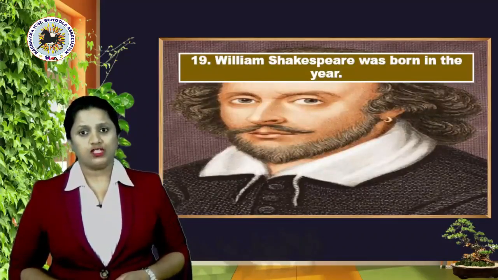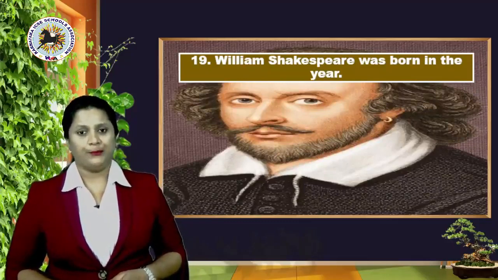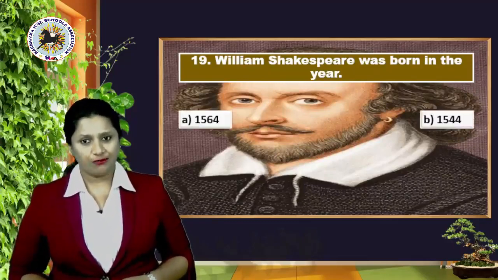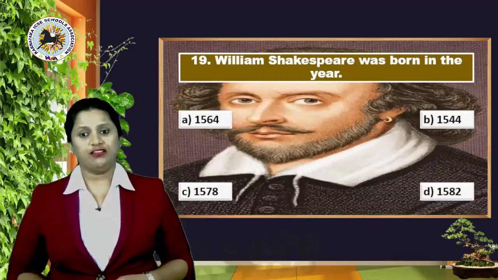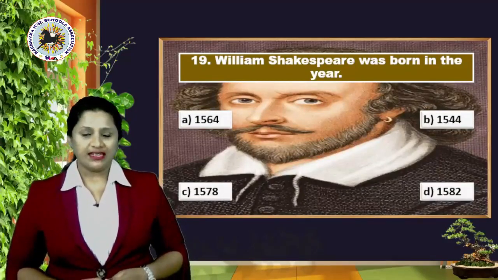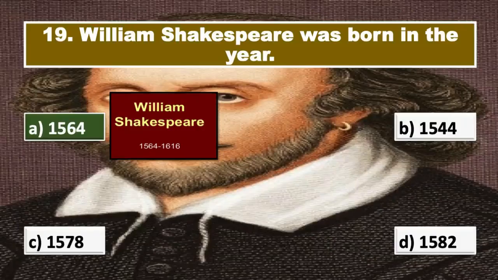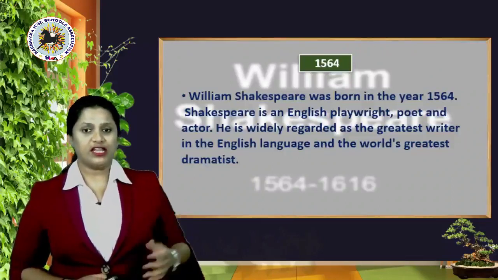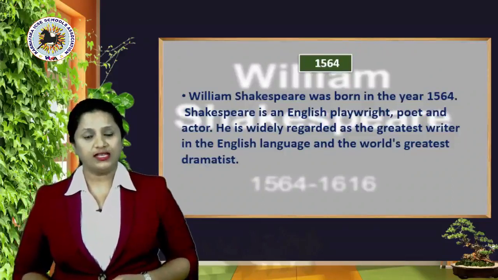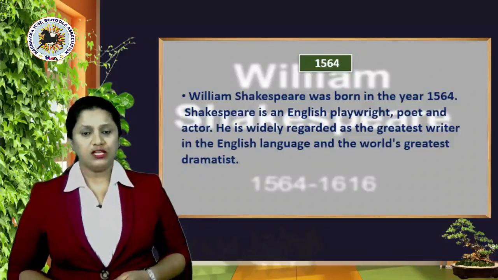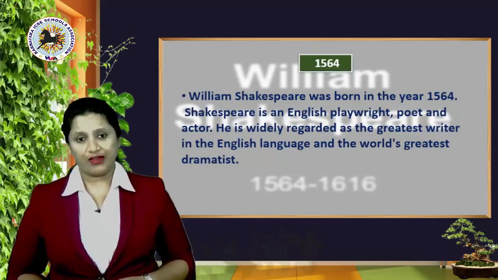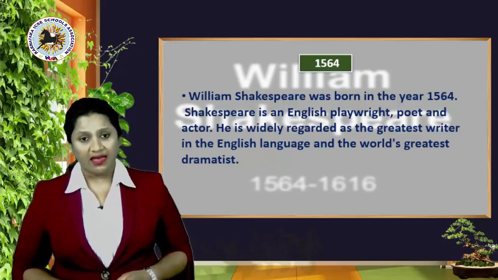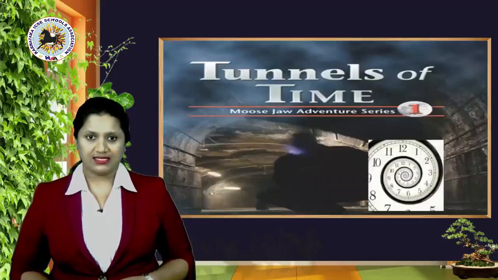Next, we have the 19th one. William Shakespeare was born in the year. Which year? Option A, 1564, B, 1544, C, 1578, or option D, 1582. Right answer here is option A, 1564. William Shakespeare was born in the year 1564. Shakespeare is an English playwright, poet, and actor. He is widely regarded as the greatest writer in the English language and the world's greatest dramatist.